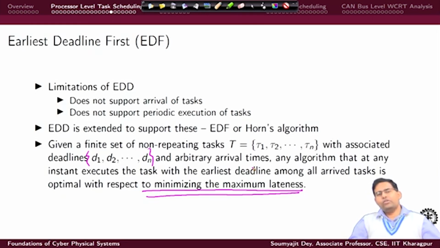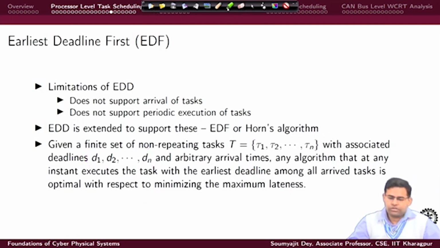Now, extend this argument to the periodic case. A new task will arrive. Whenever the new task arrives, you have the same non-repeating task set, but it has been extended with this new instance of arrival of some task. And then again you apply the algorithm. That means you see among these pending task instances of different task types which one has the earliest deadline. If this one is pending with respect to something that was executing, you preempt it and execute this one. So, that is how EDF will really work.